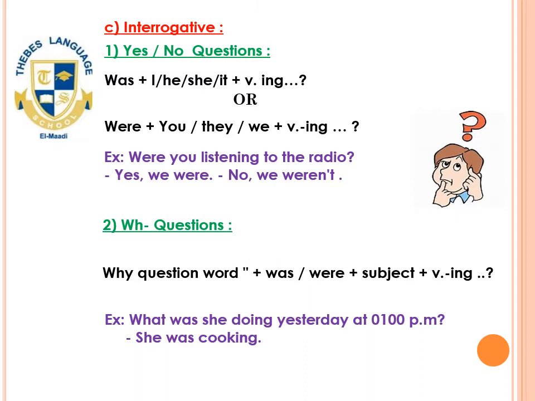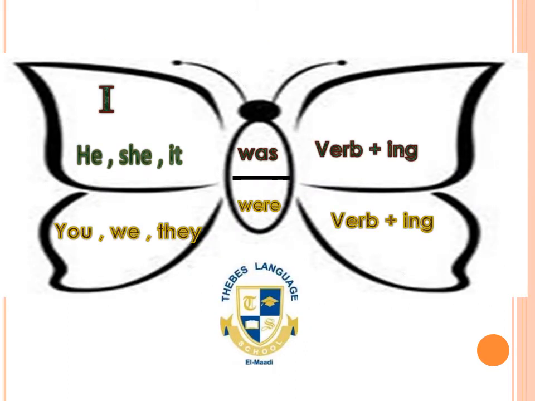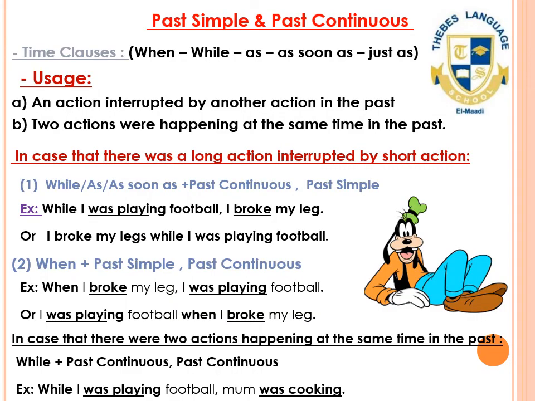Let's see the example that we have here. What was she doing yesterday at 10 p.m.? She was cooking. So, as you see here, we can summarize the affirmative form of the past continuous tense as following. I, he, she, it, was, verb ing. And with you, we, they, we use were, verb ing. That was the past continuous tense.